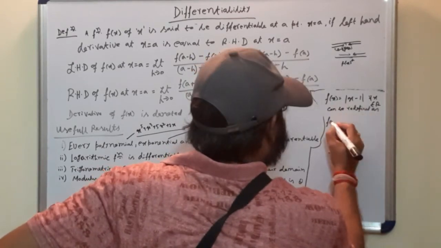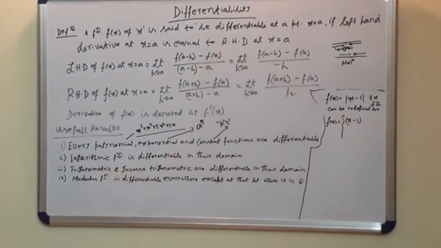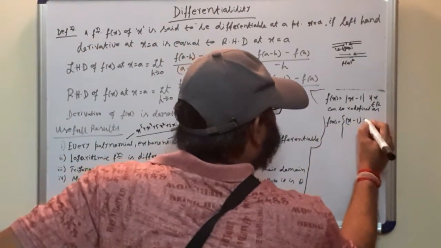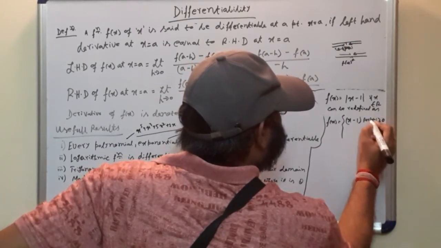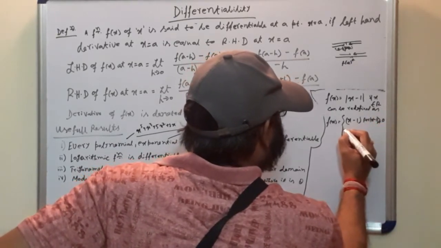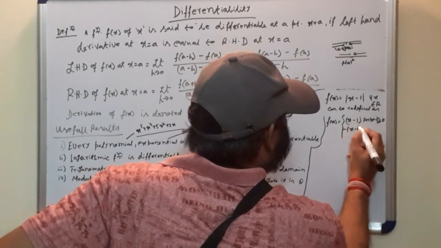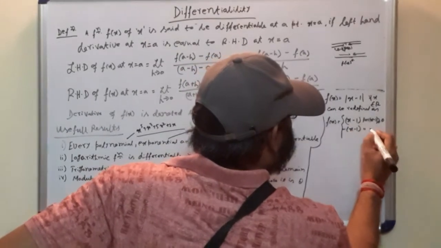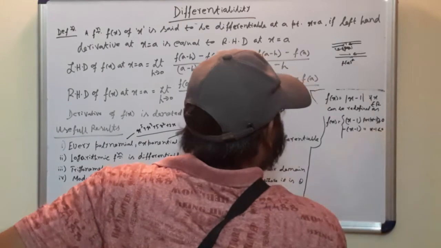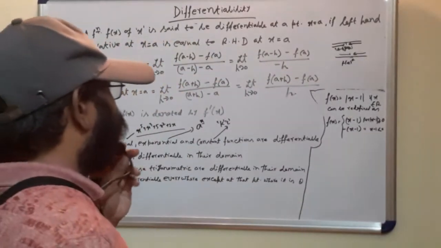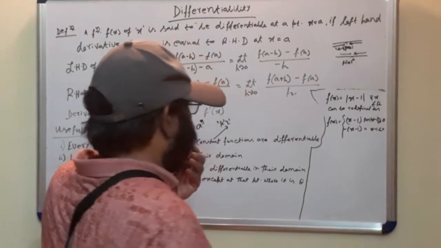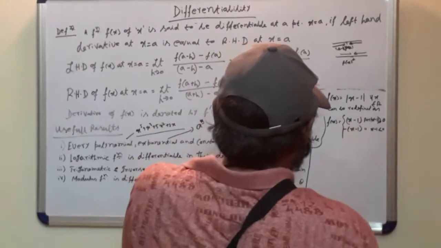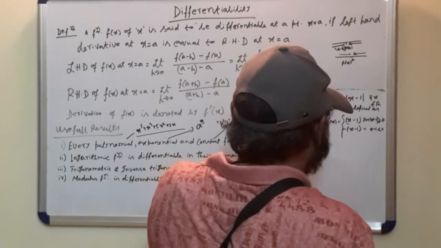As f(x) equal to... we can write this, since it is the modulus function, the value of f(x) will always be positive.